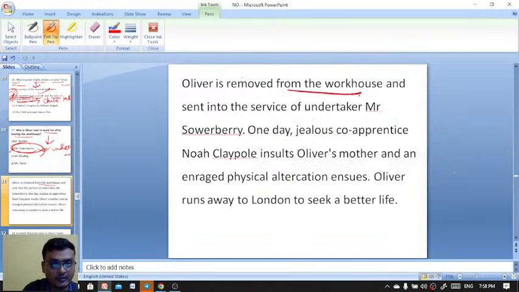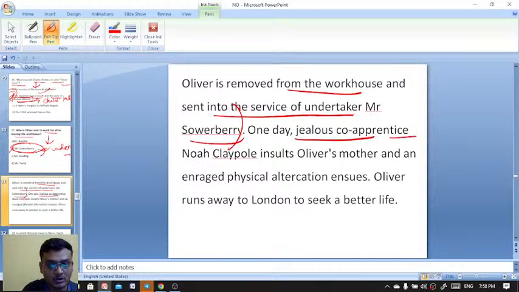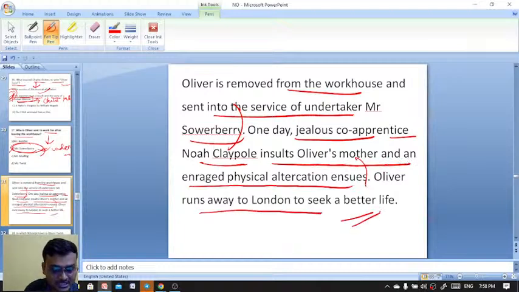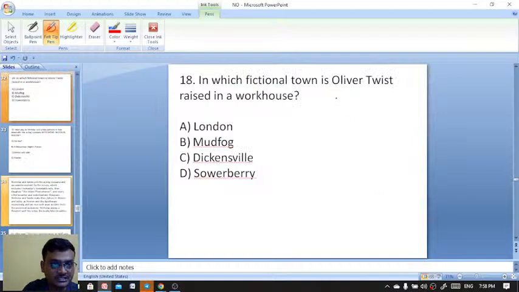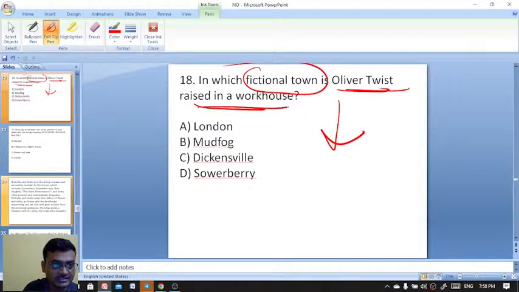Oliver is removed from the workhouse and sent into the service of undertaker Mr. Sowerberry. One day, jealous co-apprentice Noel Calpe insults Oliver's mother and enraged physical altercation ensues. Oliver runs away to London to seek a better life as well. Exactly. In which fictional town is Oliver Twist raised in a workhouse?